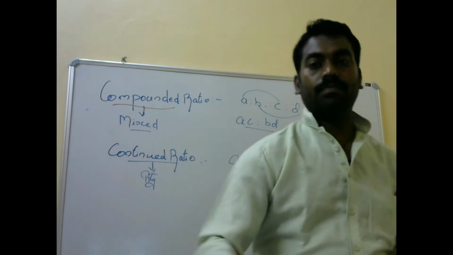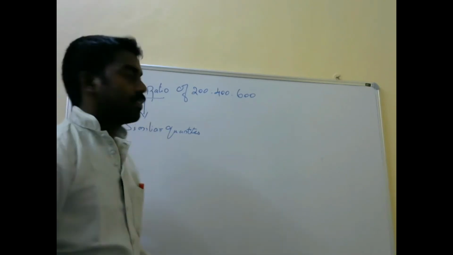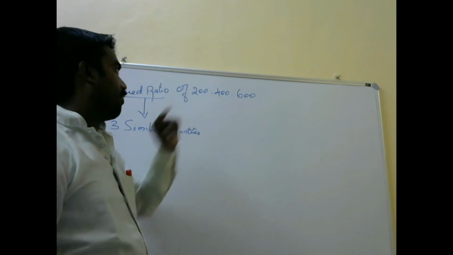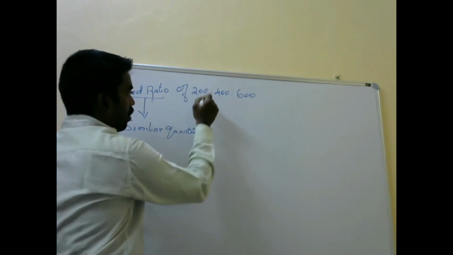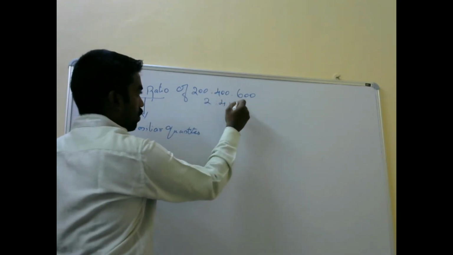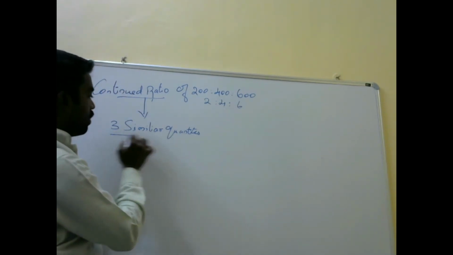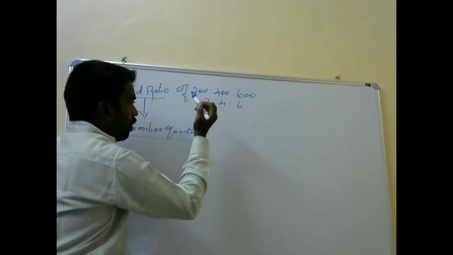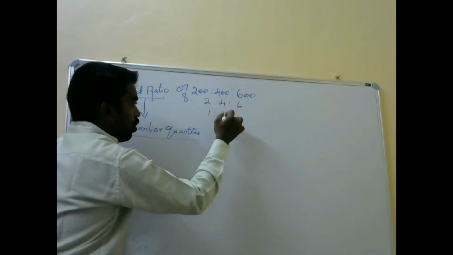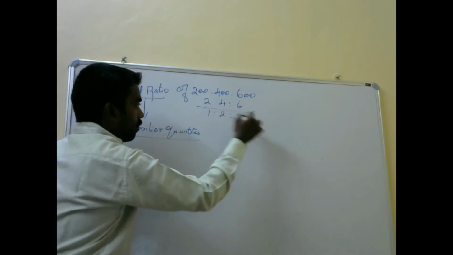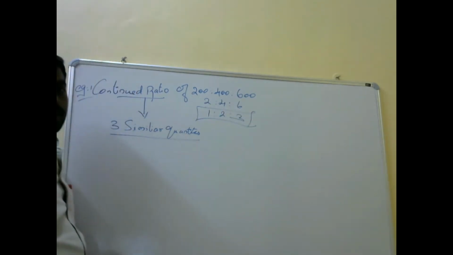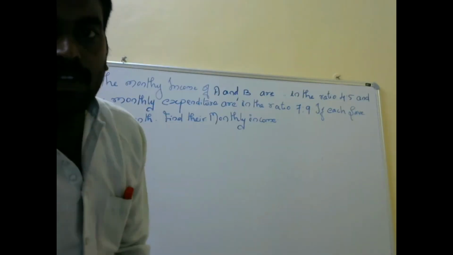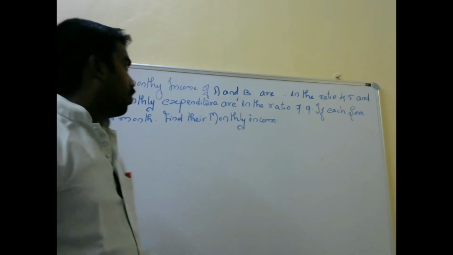And we can see one sum. Example for continued ratio: 200 is to 400 is to 600. You can write 2 is to 4 is to 6. There are 3 similar quantities. You can also write 1 is to 2 is to 3. Did everyone understand what is continued ratio?